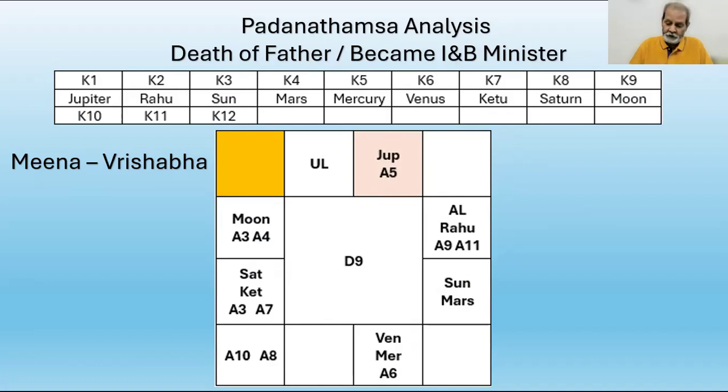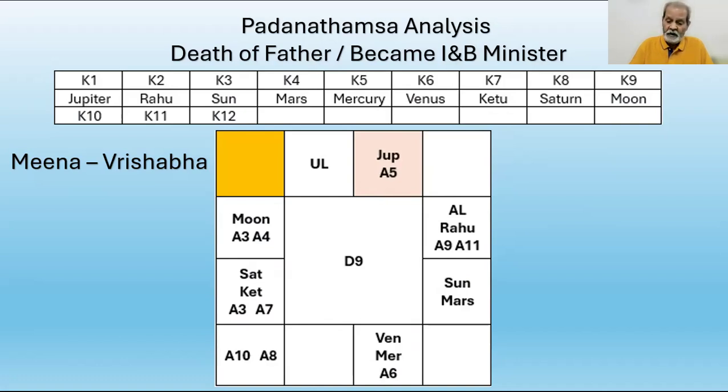Vrishabha is occupied by Jupiter, the lord of Dhanus and Mena. Dhanus has A8 in it, so Jupiter is lord of A8. And 9 from A9 is Mena. A9 is Karkataka, and 9 from Karkataka is Mena. So Jupiter is lord of A8 and lord of 9 from A9.